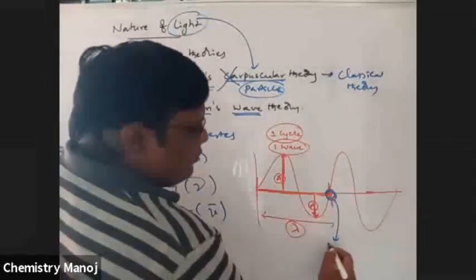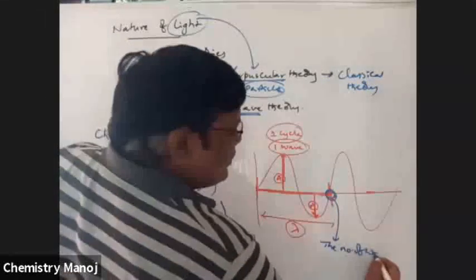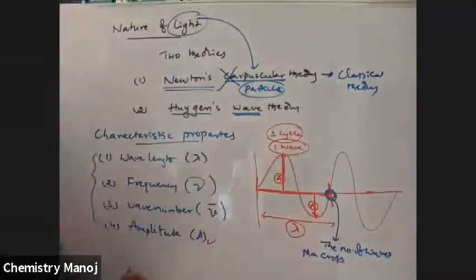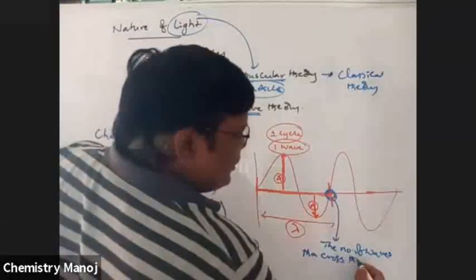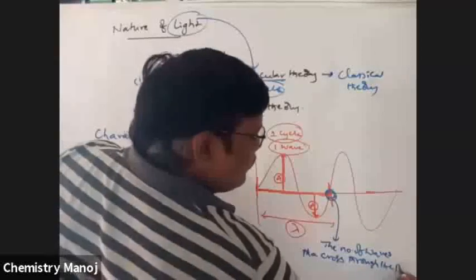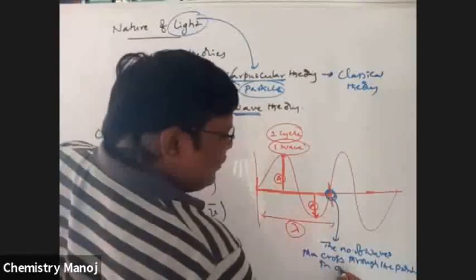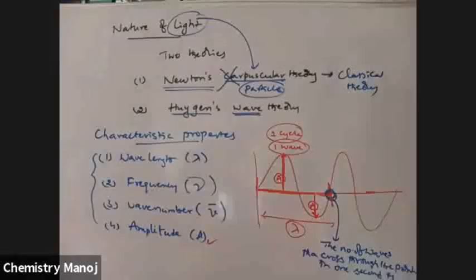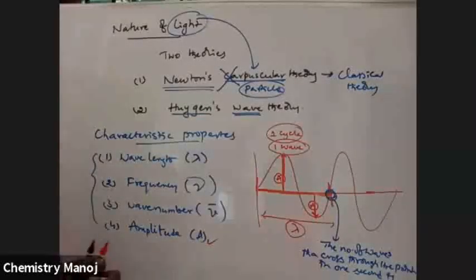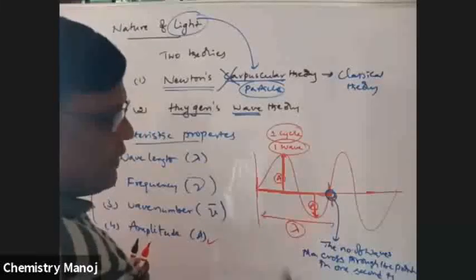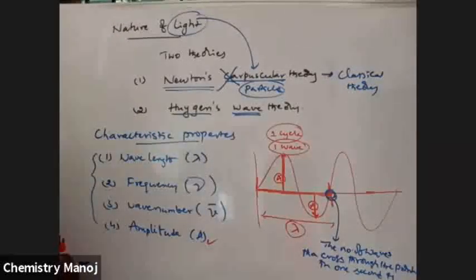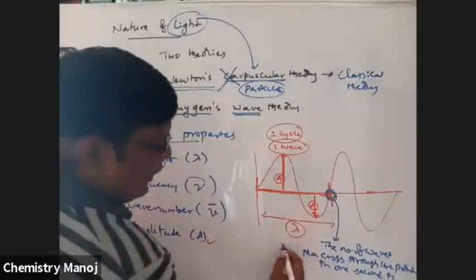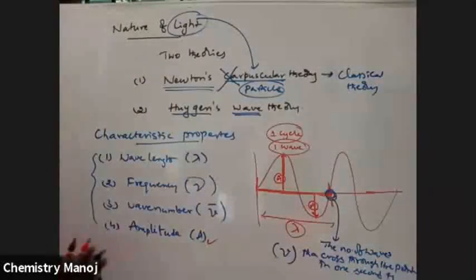So the number of waves that cross through the point in 1 second is called frequency, indicated with the letter nu.